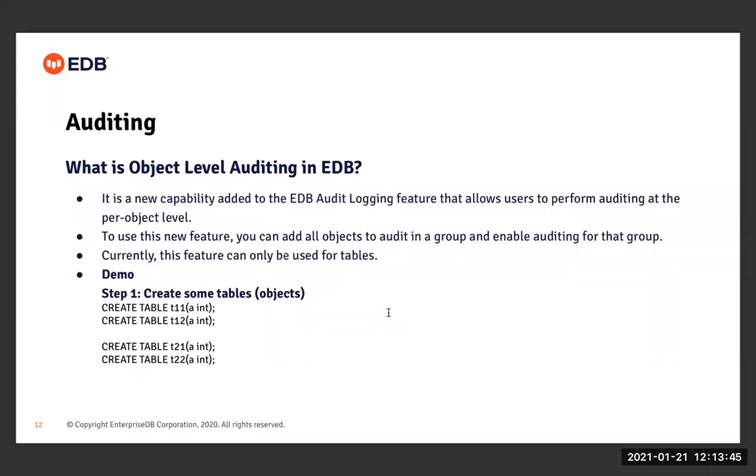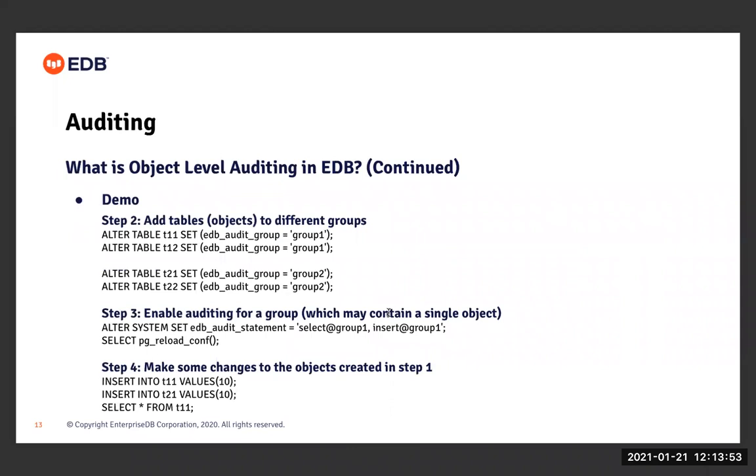So in step 1, I have created some tables, namely table T11, T12, T21, and T22, right? And then in the next step, I'm trying to add these tables to different groups. So I have added table T11 and table T12 to group 1. For this, there is a reloption called edb_audit_group, which can be specified with the ALTER TABLE command. And using this reloption, we can specify which table can be added to what group. So here in this case, I have added table T11 and table T12 to group 1, and then the next tables, table T21 and table T22, to group 2.